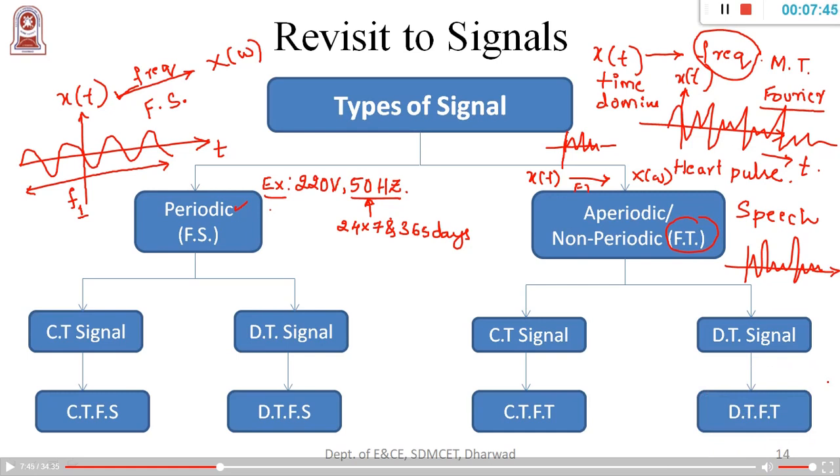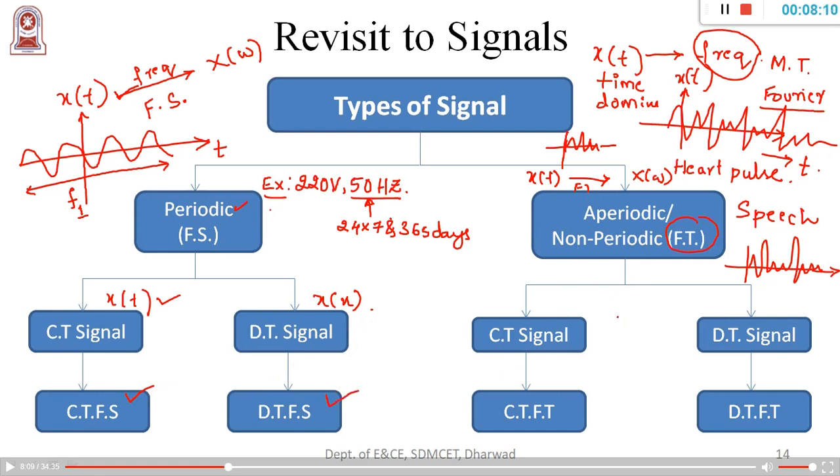Now, similarly, in every periodic signal, I have a continuous signal. Also, I have a discrete signal, right? So it does not matter, because if the signal is continuous, I will be applying the CTFS. If the signal is discrete, I will be applying DTFS.